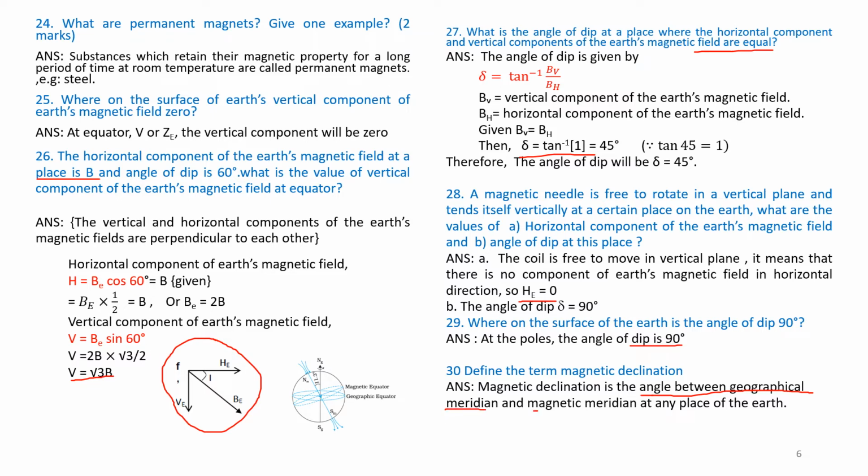In the previous explanation, we had told it is the angle between the geographical north and magnetic north. It is one and the same.